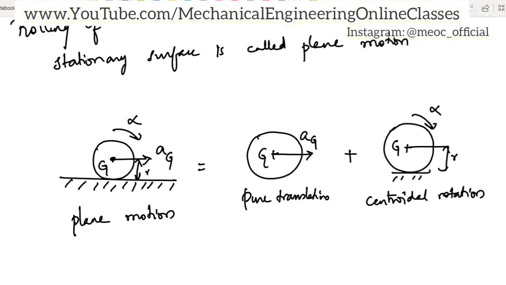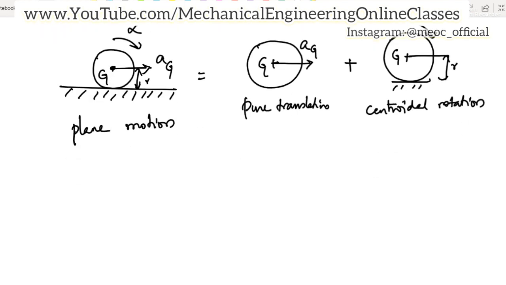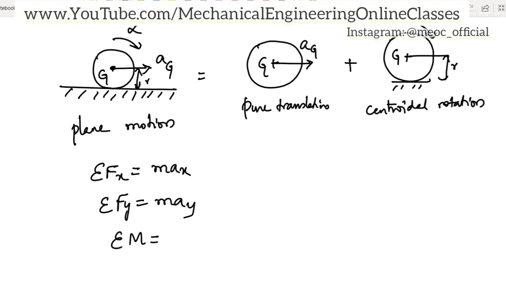So here, because translation and rotation both are there, the equations that we use in order to find any unknown are sigma F_x is m into a_x, sigma F_y is m into a_y, and sigma M, let us take all the moments about point G, then it will be I_G into alpha.